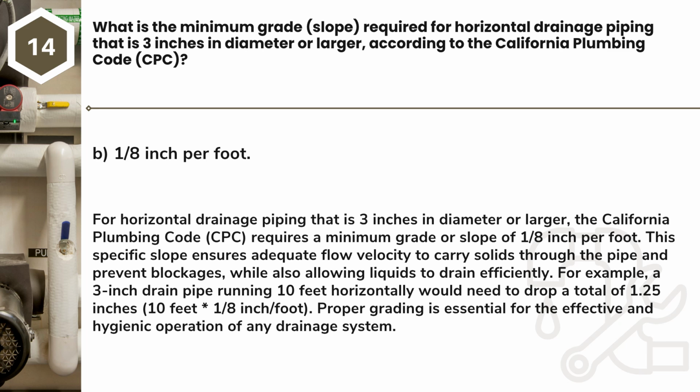to drain efficiently. For example, a 3-inch drain pipe running 10 feet horizontally would need to drop a total of 1.25 inches, 10 feet * 1/8 inch/foot. Proper grading is essential for the effective and hygienic operation of any drainage system.